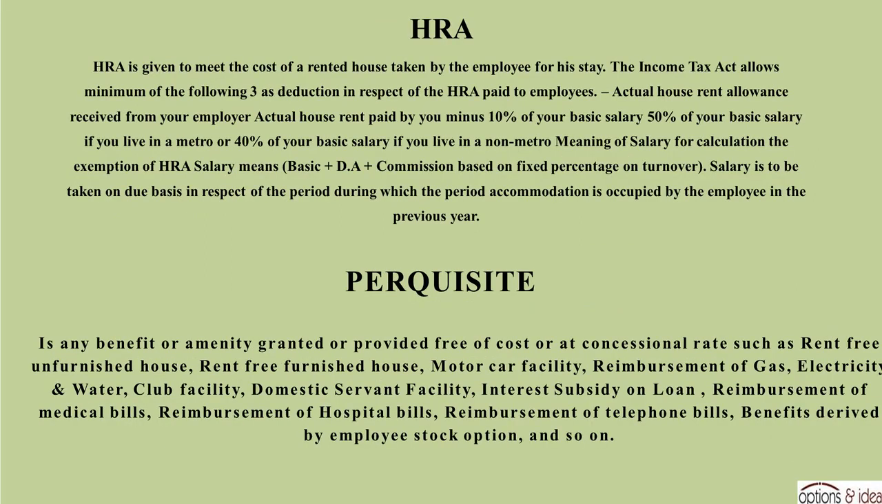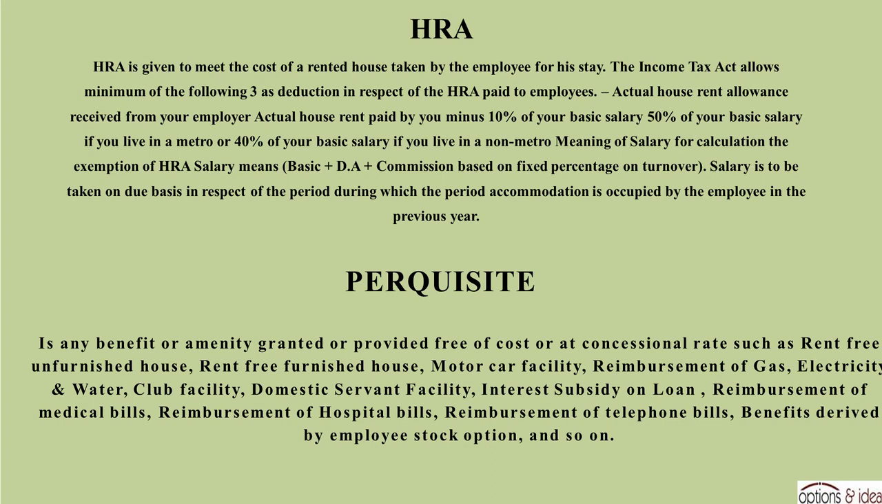HRA. HRA is given to meet the cost of a rented house taken by the employee for his stay. The Income Tax Act allows the minimum of the following three as deduction in respect of the HRA paid to employees. Actual house rent allowance received from your employer. Actual house rent paid by you minus 10% of your basic salary. 50% of your basic salary if you live in a metro, or 40% of your basic salary if you live in a non-metro.